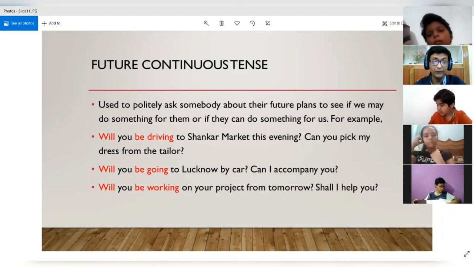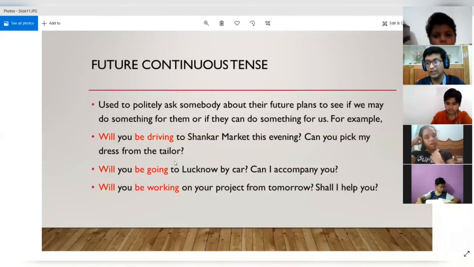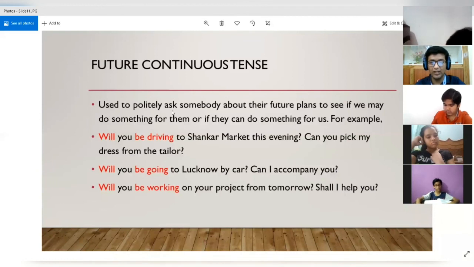For example, will you be driving to Shankar Market this evening? Can you pick my dress from the tailor? Here we are politely asking someone to do something for us.